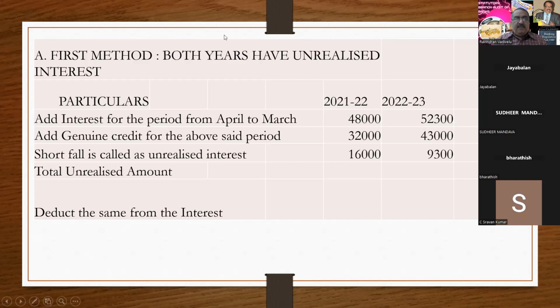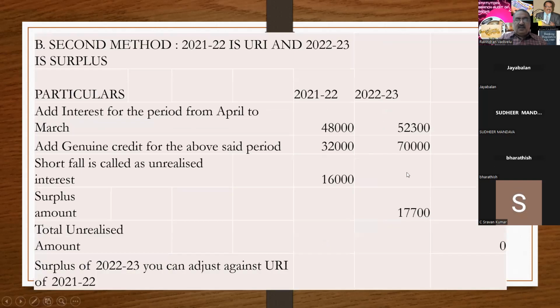Now I am moving to the second method. Here, 21-22 has got a shortage of 16,000. 22-23, that is the current year, you have got a surplus of 17,700. Last year there was a deficit of 16,000.